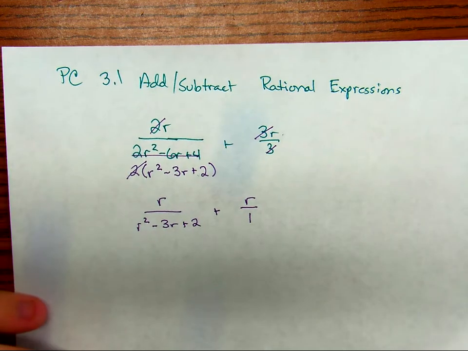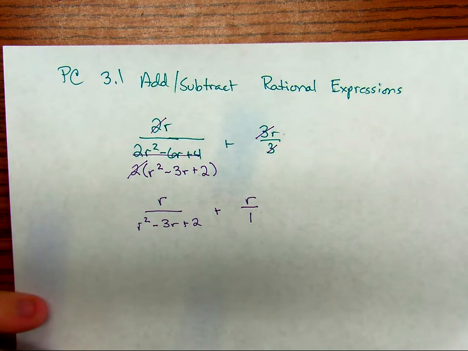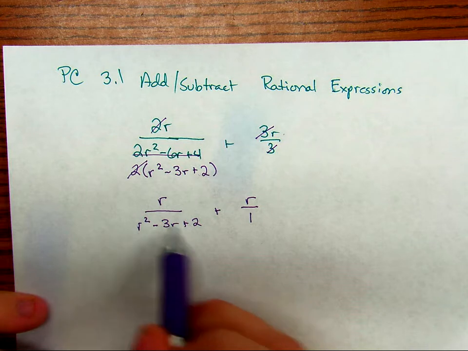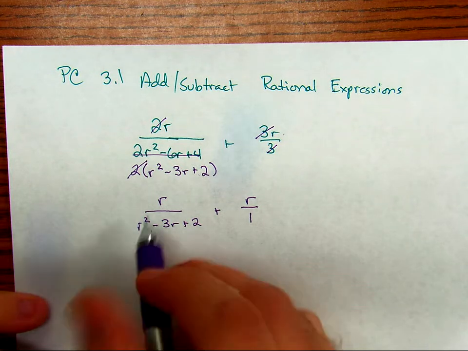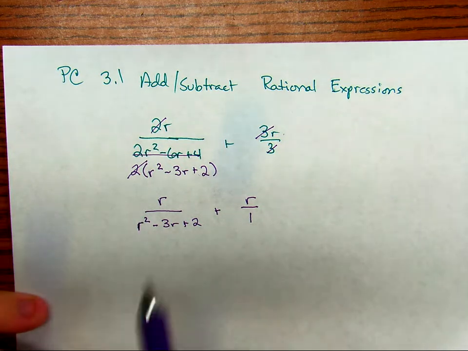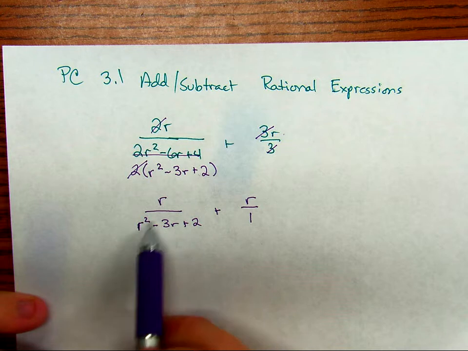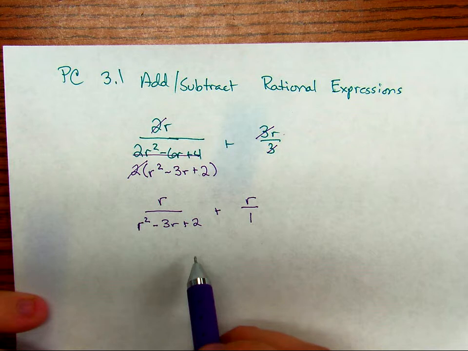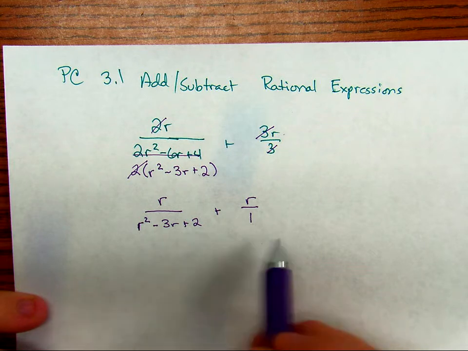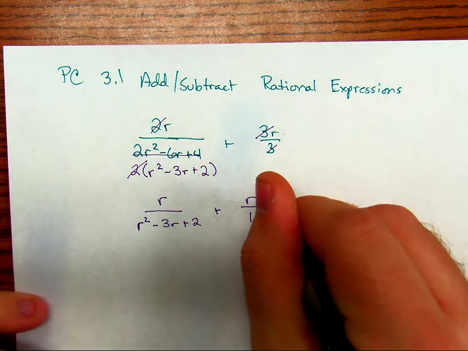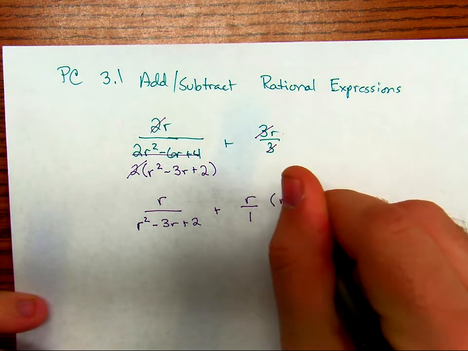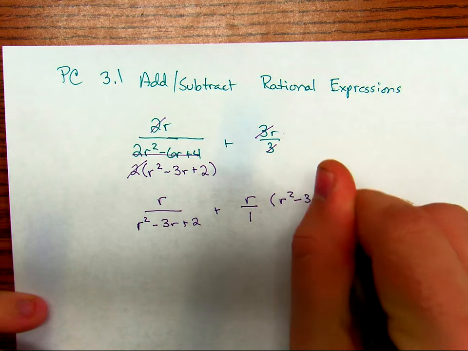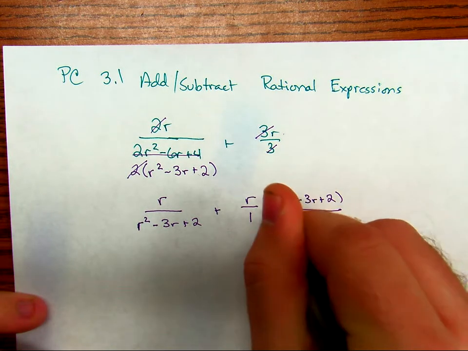I need a common denominator to add these fractions together. I'm also going to wait to factor this trinomial for my discontinuities. It's a lot easier to distribute things to a trinomial than it is to two binomial factors. So, looking at my denominators, they have nothing in common in this problem. So over here, I'm going to multiply r squared minus 3r plus 2 on top and bottom.